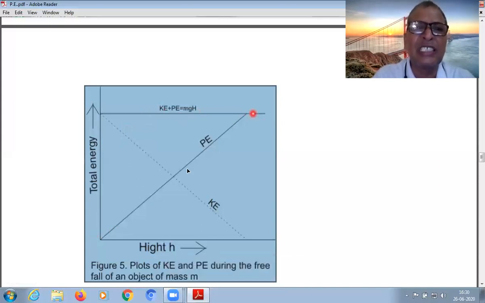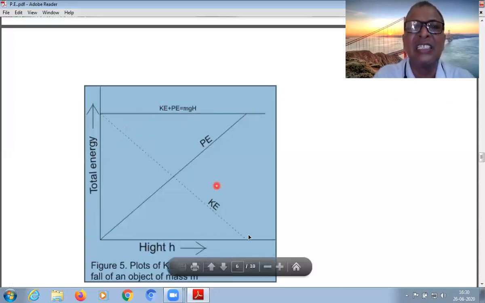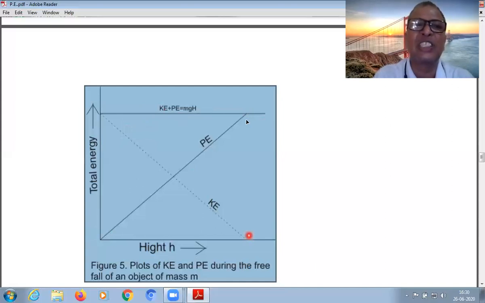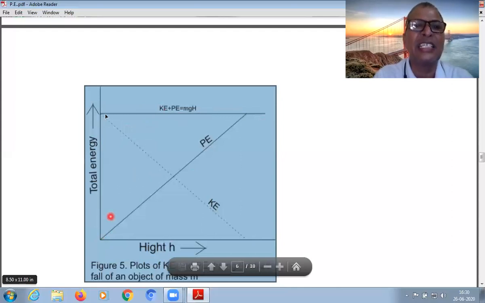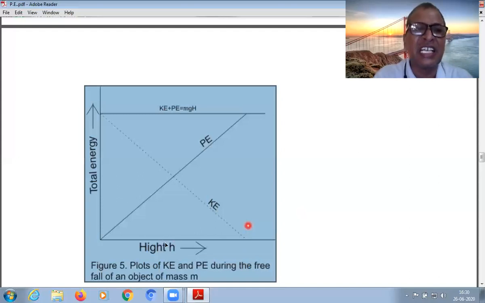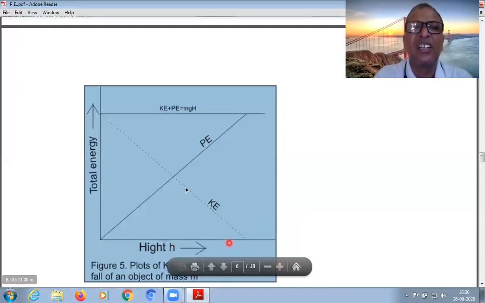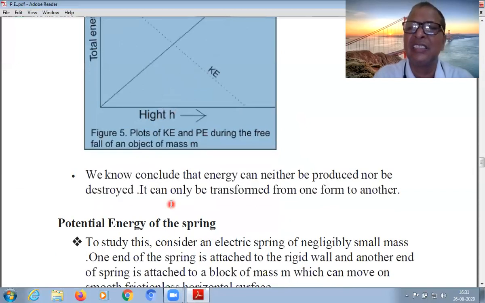When some potential energy decreases, kinetic energy increases. So your maximum potential energy is here. This is decreasing and becomes 0, and kinetic energy is 0 here and increases. This is the kinetic energy. This is the conversion of kinetic energy and potential energy. So this graph clearly speaks a lot.